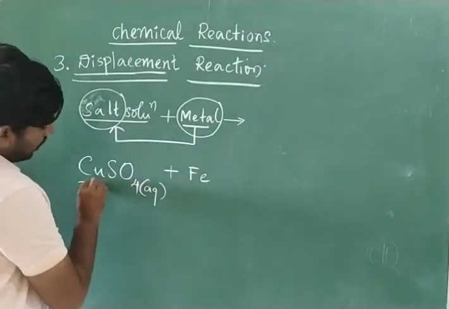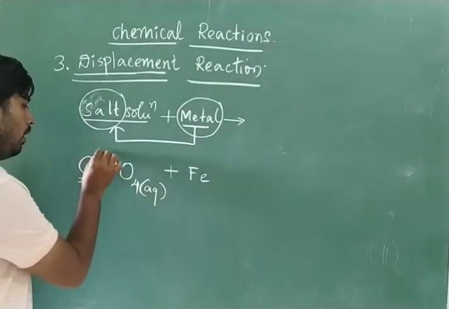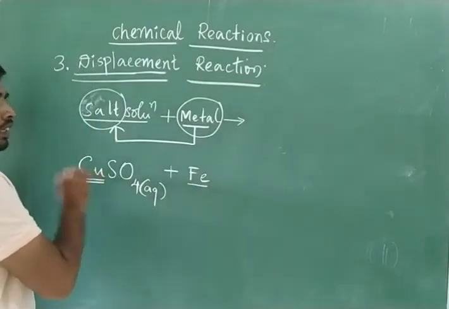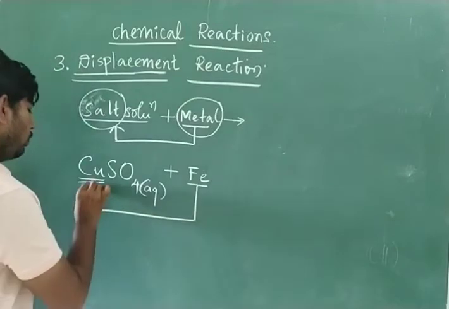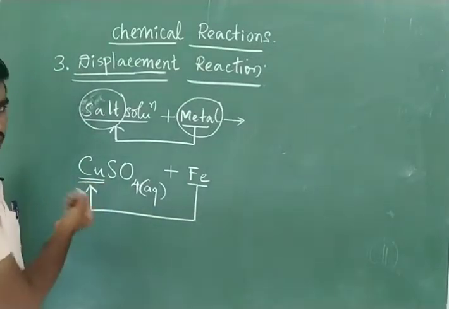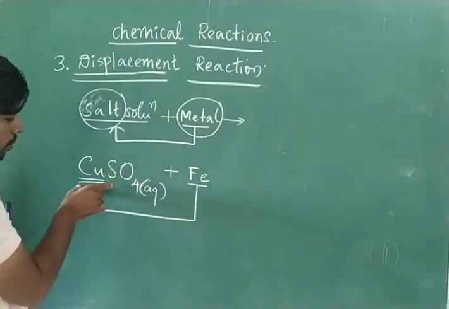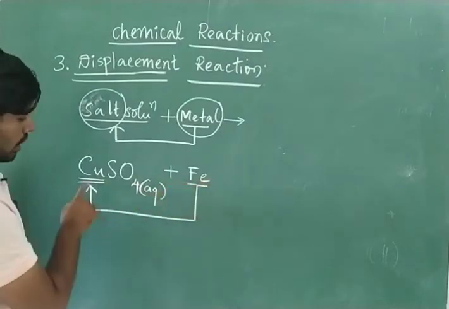Which metal is there in this solution? Copper is the metal. Compared to iron, copper is less reactive. So what happens? This iron is going to push copper outside. Iron is more reactive than copper, so it kicks copper out.